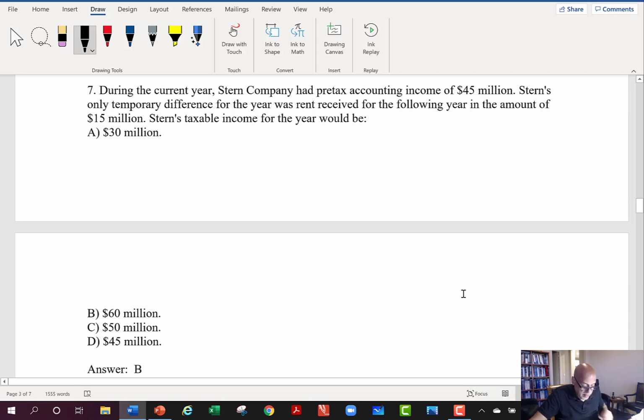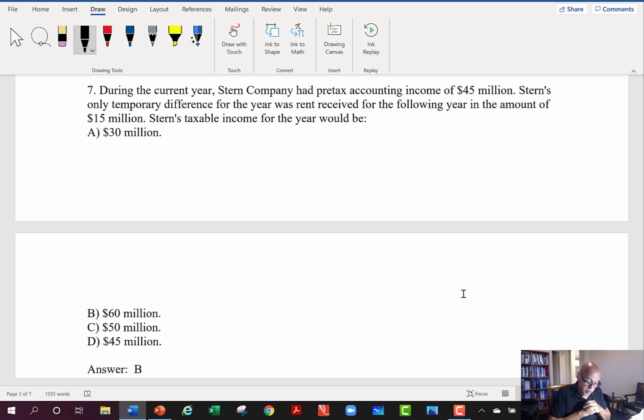Okay, let's take a look at this next one. We've got this Stern company had pre-tax accounting income of 45 million. Stern's only temporary difference for the year was rent received for the following year in the amount of 15 million. Not the most wonderfully written question, but basically it's money that they got this year that they went ahead and counted as income, that they would count. They got this 15,000.